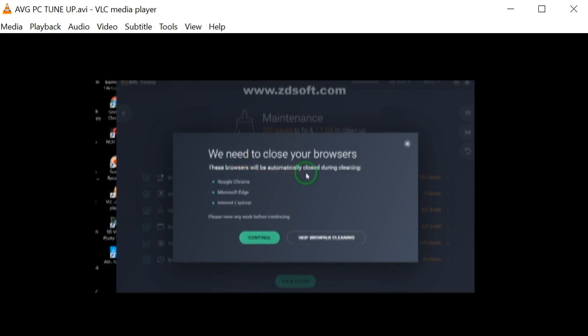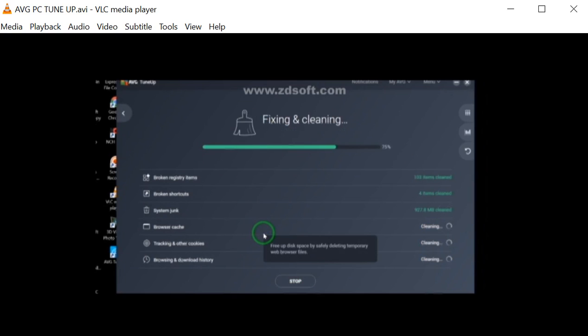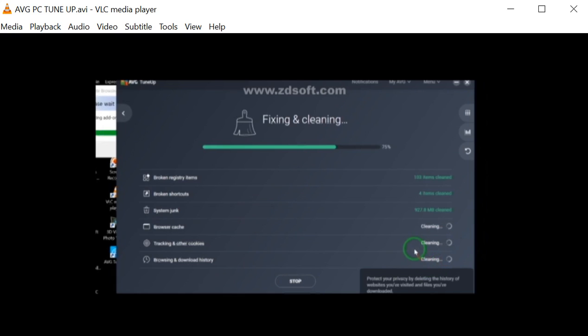These browsers will automatically close. Alright, I don't want to close the browsers. Should I close the browsers? Why not? Close the browsers. Right. So it's cleaning. You see? Cleaning, cleaning.